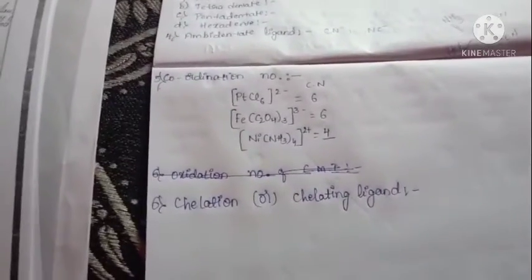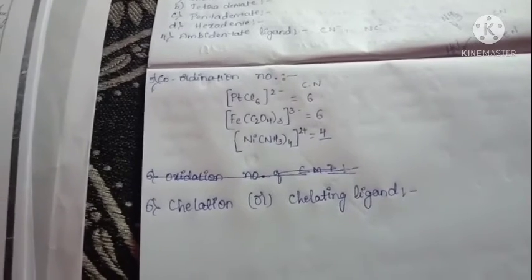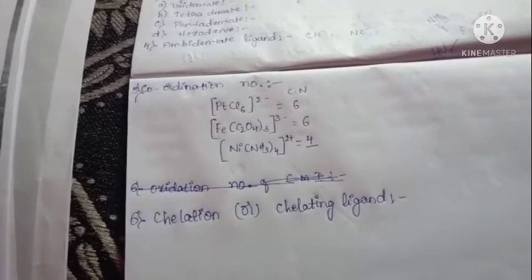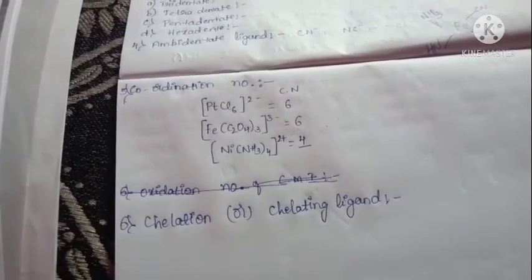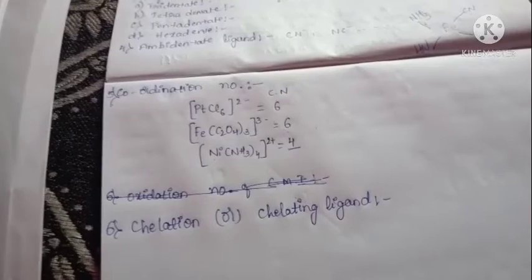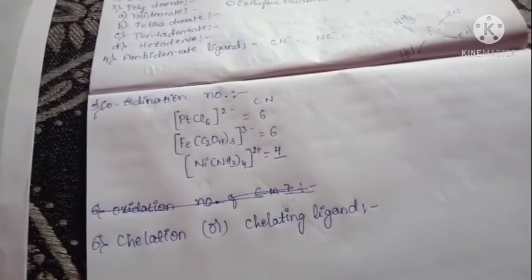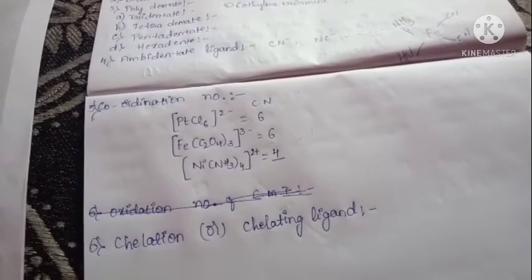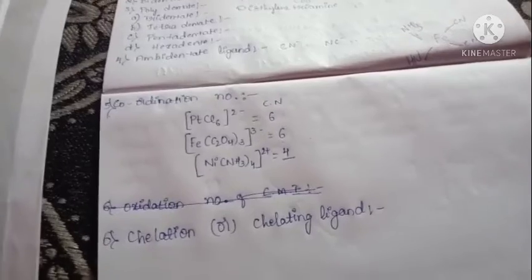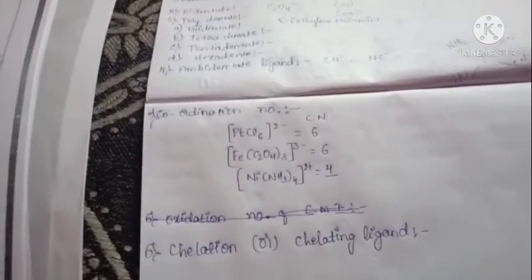Chelation means the formation of a ring complex between bidentate or other polydentate ligands and the central metal ion. The complex is called a chelate complex and those ligands are called chelating agents. It means it may be bidentate or polydentate ligands.